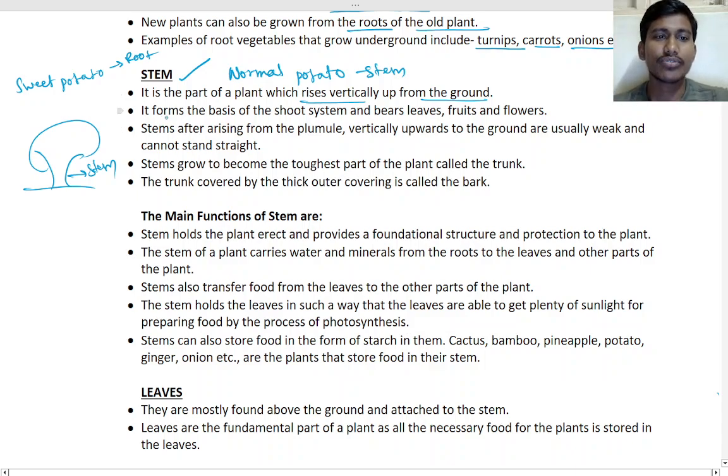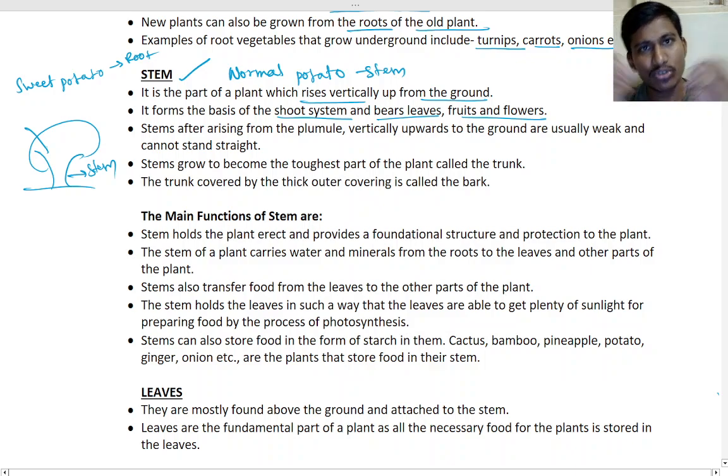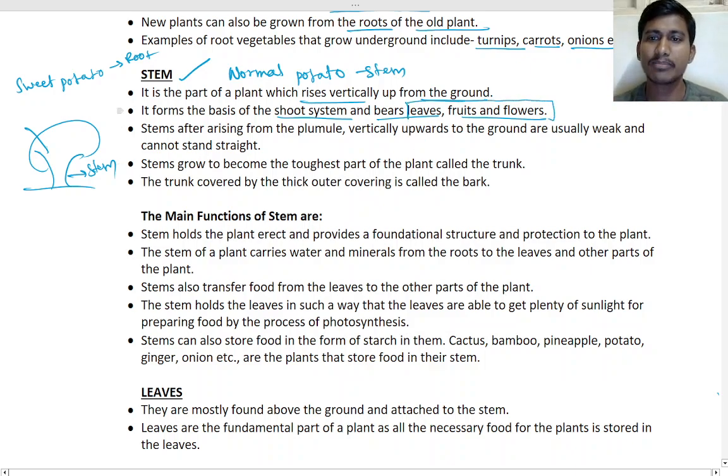It forms the basis of the shoot system and bears leaves, fruits and flowers, right? That means it supports all the branches. On the stem only, branches will grow, fruits will grow, and leaves will grow, everything, right? On that everything will be there: leaves, fruits, flowers, branches.